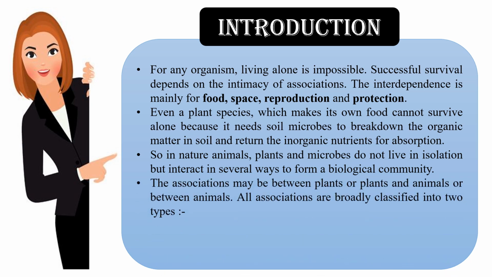The associations may be between plants, or between plants and animals, or between animals. All these associations are broadly classified into two types. The first one is intraspecific relationship. In this kind of relationship, there is interaction of organisms within a population, that is, they belong to the same species. And the second kind is interspecific relationship. Here it is the interaction of organisms between populations, that is, they belong to different species.